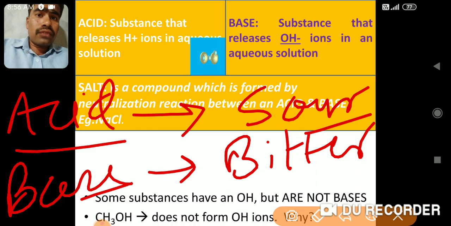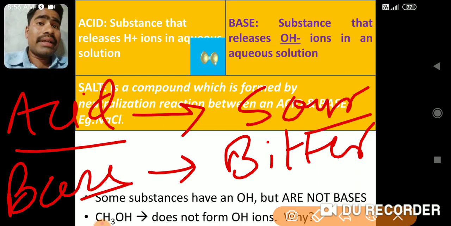The lactobacillus bacteria carry out these chemical changes, converting the lactose sugar into lactic acid, and that's why you find the taste sour.